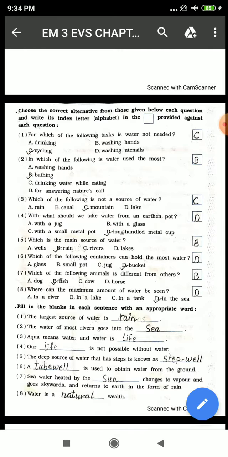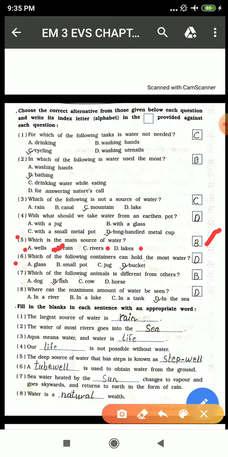Okay students. Now fifth one. Which is the main source of water? Wells, they store water. Rivers, they even store water. And lakes as well store water. So the main source is rain. Why rain? Because rain continues for a long period. It stays for at least 4 months. And in these 4 months it rains, we can collect an ample amount of water. So the main source of water is rain.